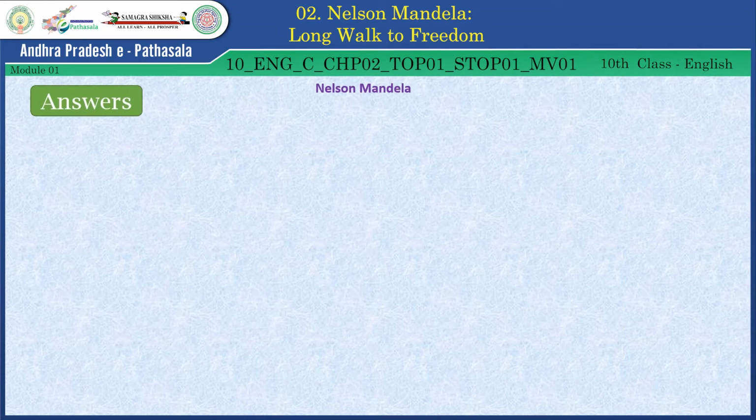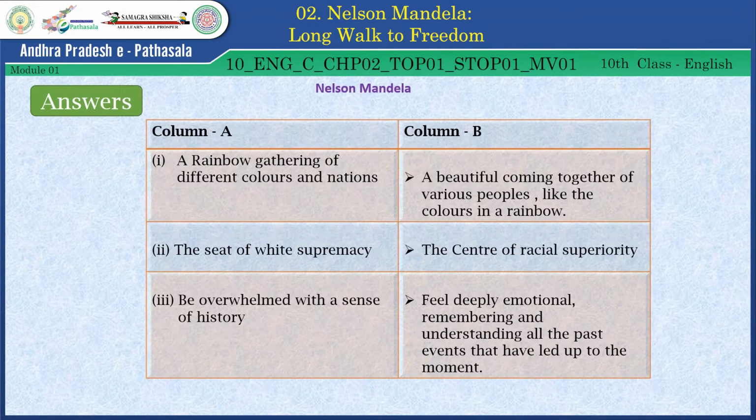Now the answers. In column A, a rainbow gathering of different colors and nations: a beautiful coming together of various people like the colors in a rainbow. The seat of white supremacy: the center of racial superiority. Be overwhelmed with a sense of history: feel deeply emotional, remembering and understanding all the past events that have led up to the moment.